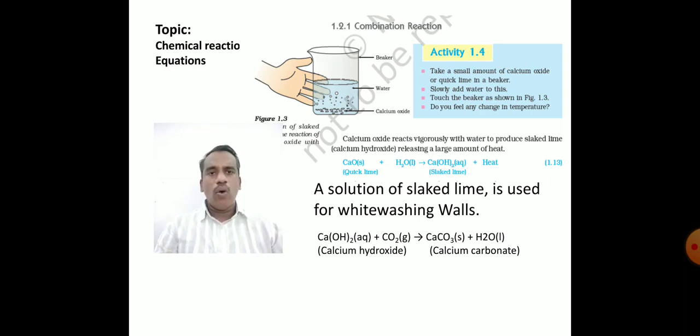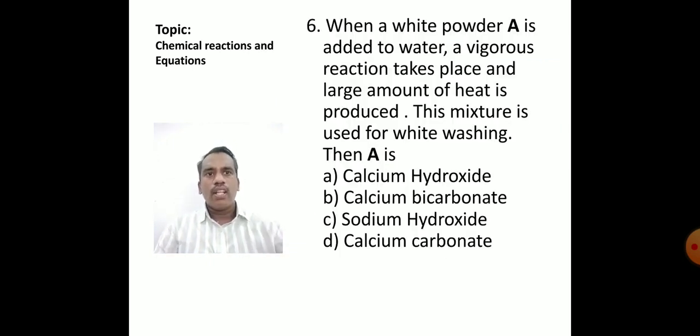So we conclude whitewash is calcium hydroxide. The mixture used for whitewashing is calcium hydroxide.